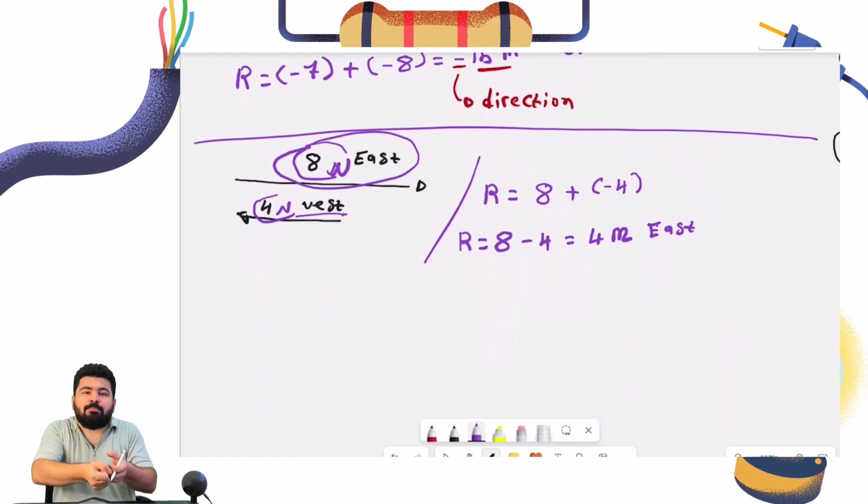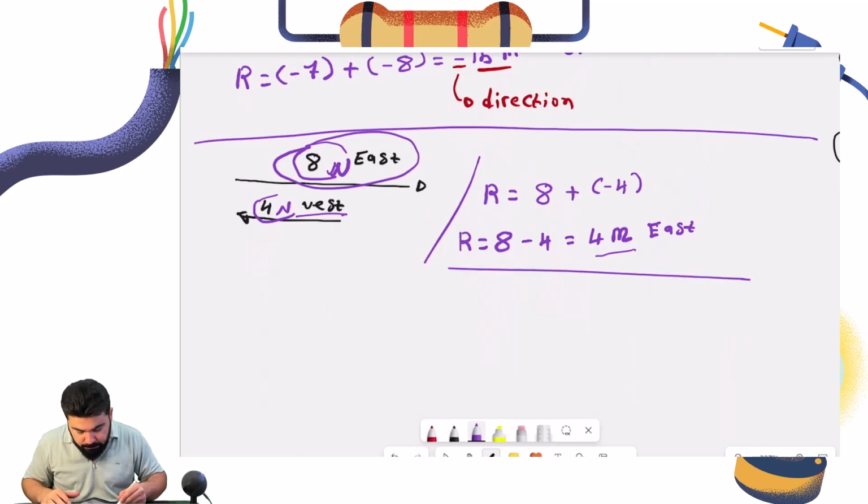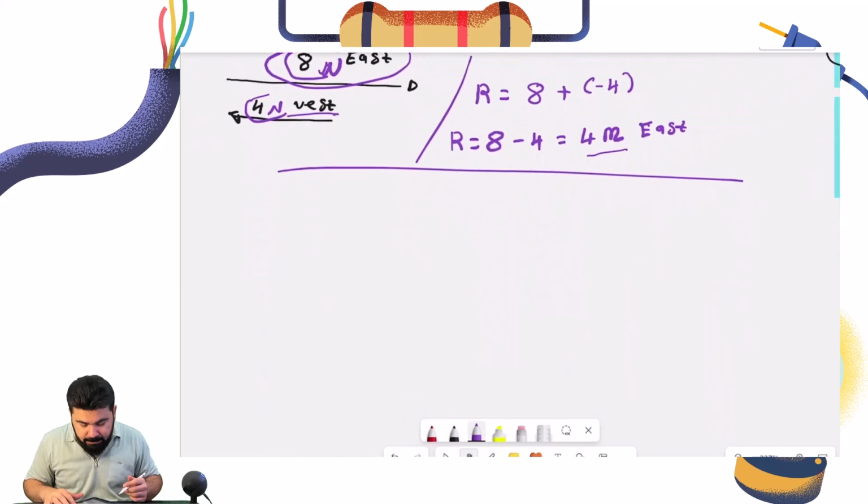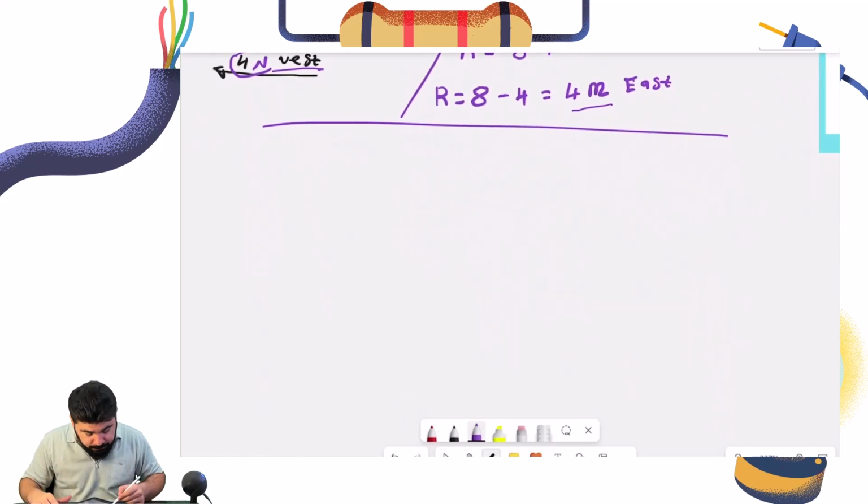Now you are applying a force of 8 Newton to east, and she's applying 4 Newton to west. Of course you are stronger, so when I find the resultant, it's going to be 4 Newton to east towards you. Okay, that is how this is actually. So just basically daily examples, but we just turned them into vectors.